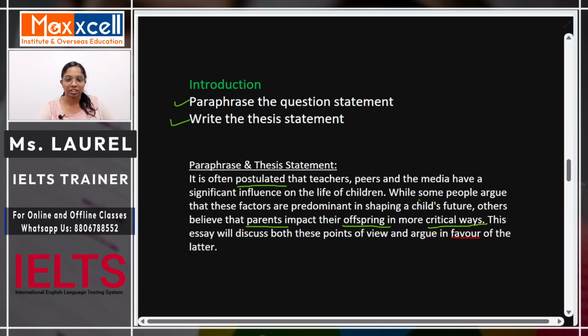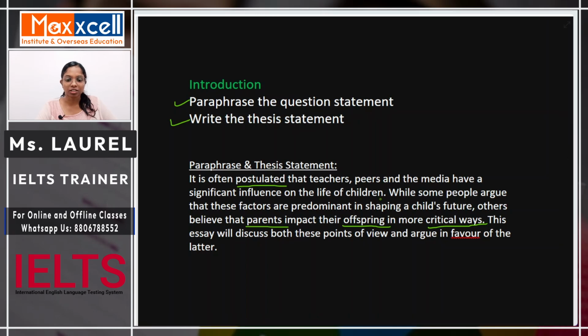So look at the changes that we have made. We have made a lot of changes with respect to vocabulary. This is exactly what you are supposed to do. You are supposed to write the same idea but in different words. You are supposed to use synonyms, you are supposed to use closely similar words. All of these you are going to use to retain the idea of the question but yet make it different. You can also see that we have restructured some of the sentences.